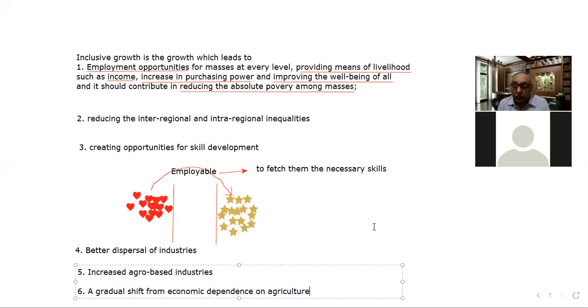Government collects money in the form of taxes from the rich, and part of that money is delivered to the poor in the form of employment under MGNREGA.